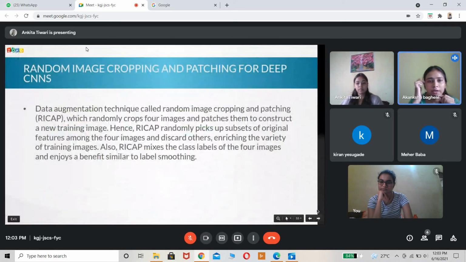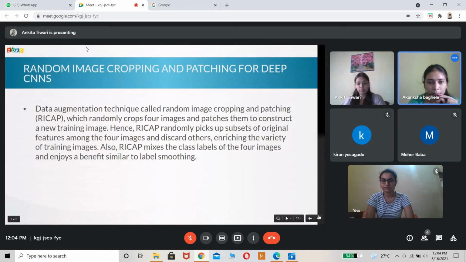Yeah, so we are using random image cropping, like patches. We are cropping the images into patches. We are using the recap algorithm in this to classify and recognize the image. We will patch and crop the images into 4 parts, aggregate these images, and perform the recognition part and match with our training data sets.